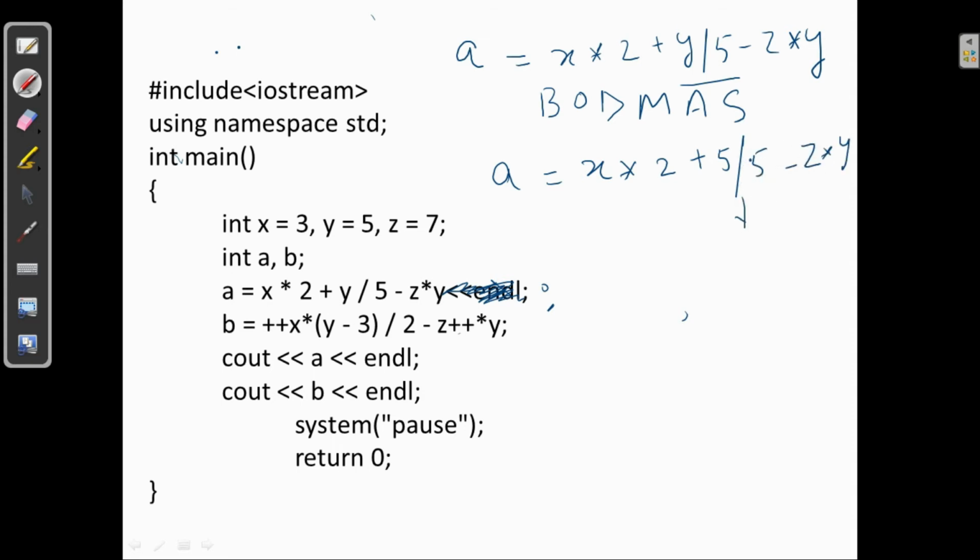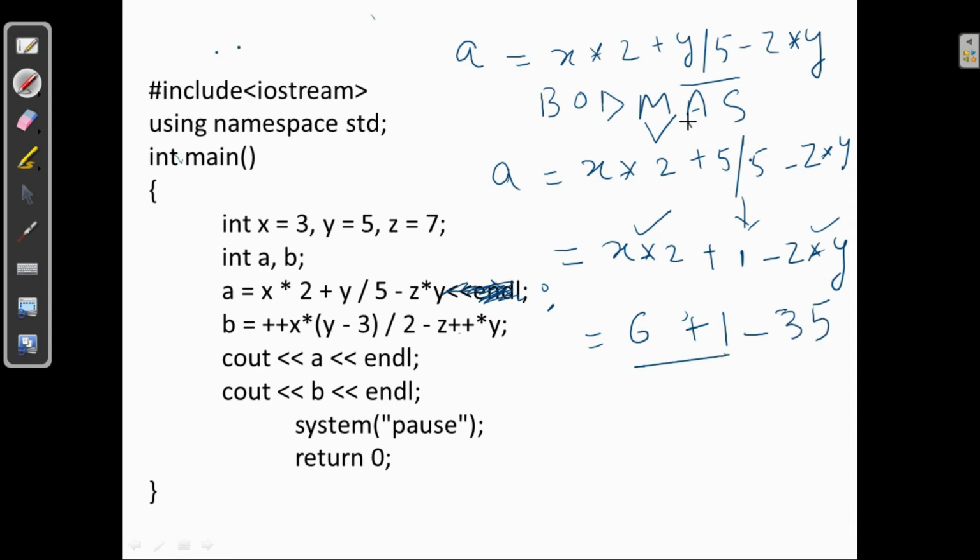So this 5 upon 5 is going to be 1 because it is integer division. So x * 2 + 1 - z * y. Now again according to BODMAS, multiplication, and that too from the left hand side. So x * 2 means 3 into 2, that is 6, plus 1, and then z * y means 5 into 7, that is 35. Now addition, so it will be 7 minus 35, and the answer should be minus 28 for A.